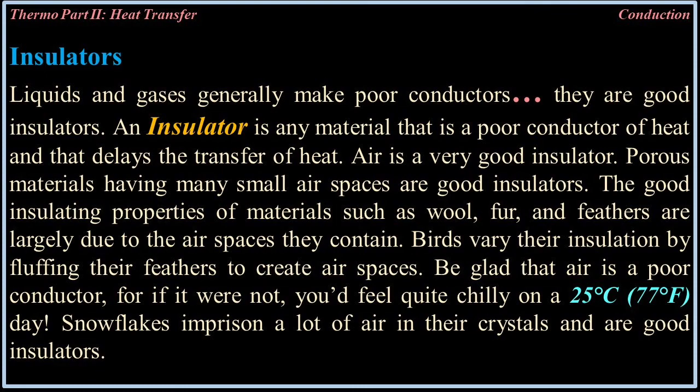Be glad that air is a poor conductor, for if it were not, you'd feel quite chilly on a 25 degrees Celsius, 77 degree Fahrenheit day. Snowflakes imprison a lot of air in their crystals and are good insulators.